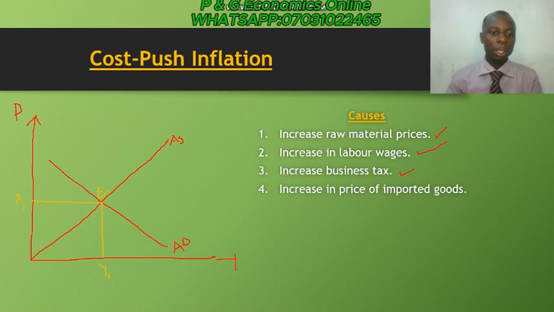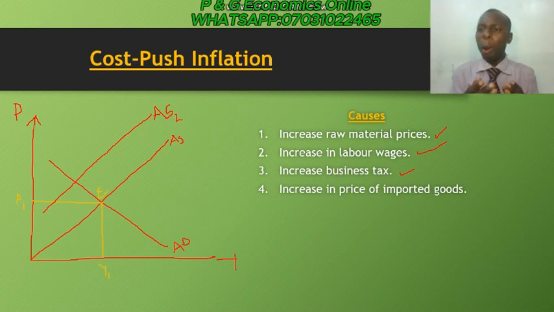Now what happened is that there's an issue in the economy, that the price of goods and services has increased, and as a result of that, the producer cannot produce as much as they used to produce before, because the cost of production is very high. And what will happen? They will have to reduce their aggregate supply. So the aggregate supply will shift inward, and it will give us something like this. We can call this one AS2. Now, the question is, what will be the result of this?